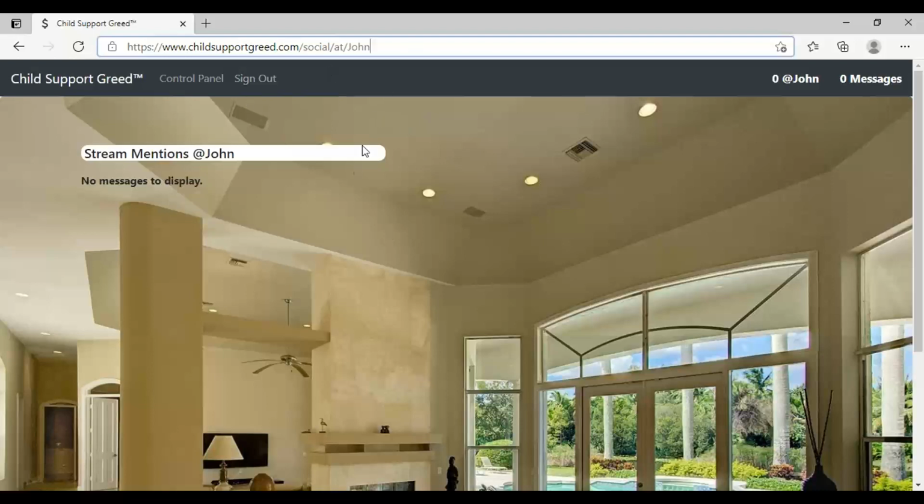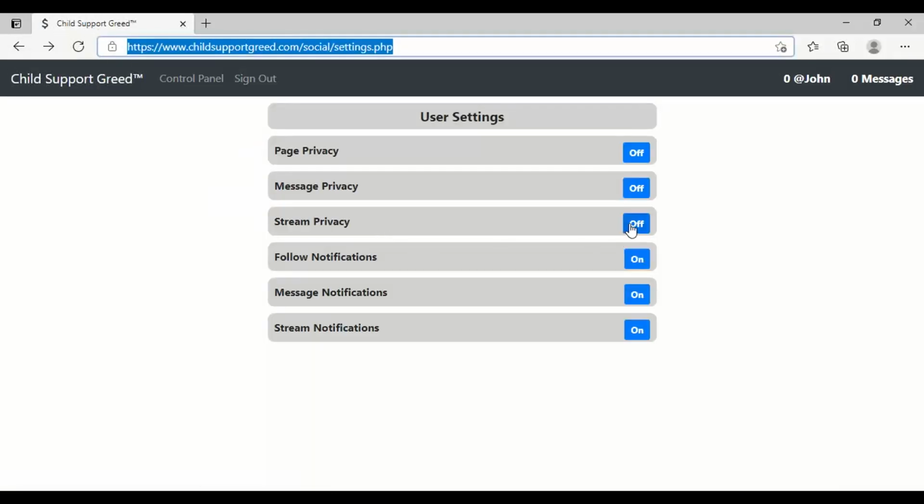So any messages that are at your username, when a person used the at symbol towards you, will show up here. But if your stream privacy is turned on, you won't get that message unless you are a follower of their page. So for the purpose of sharing and interacting, I would recommend you leave this stuff off. And if somebody starts sending you messages that you do not want to see, you can block them. So I'll show you that in a few minutes.